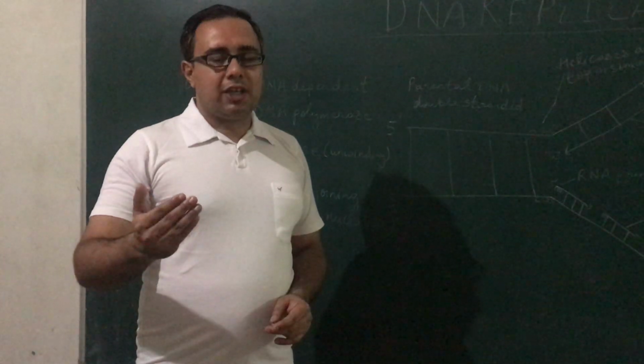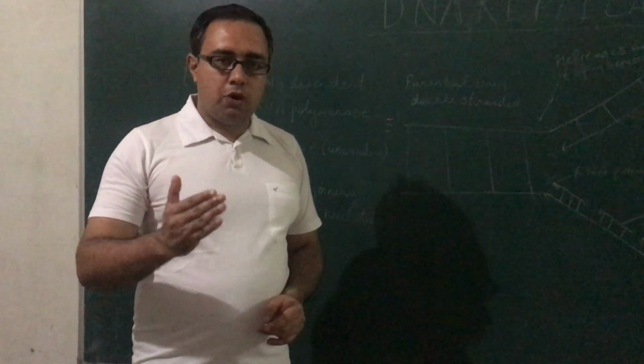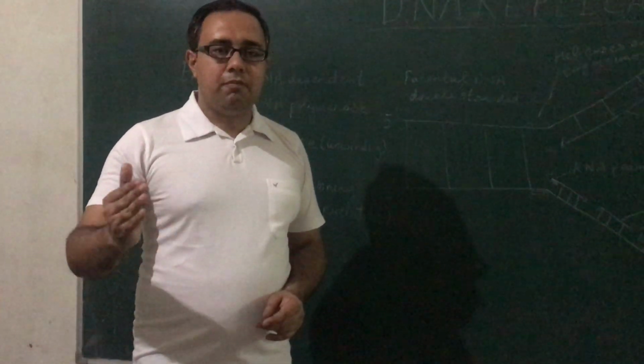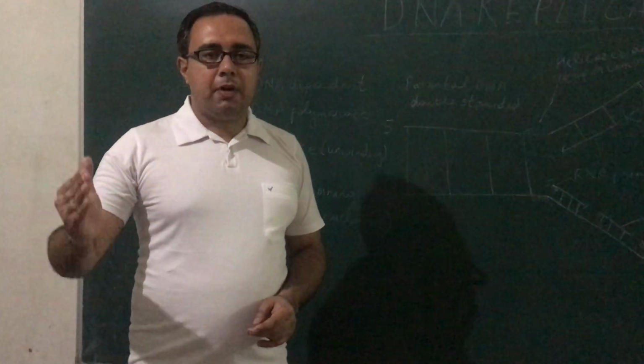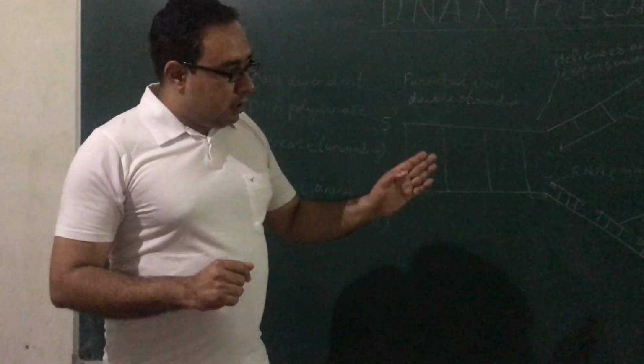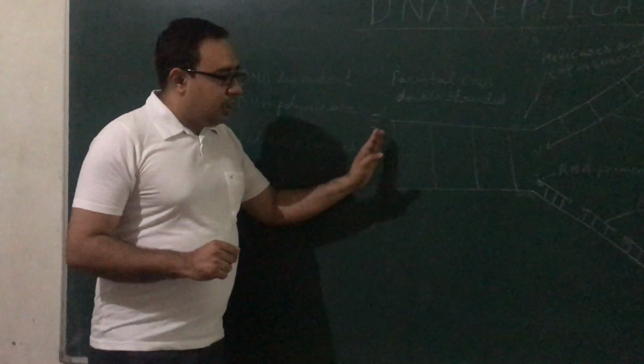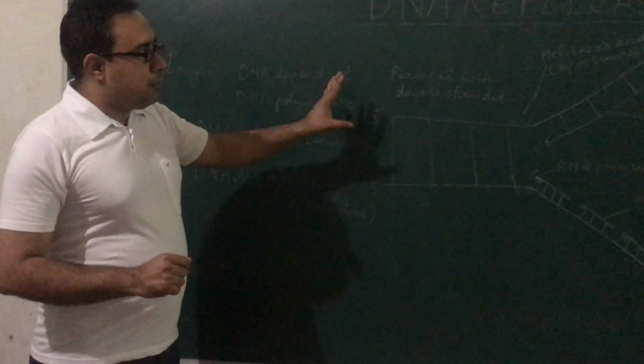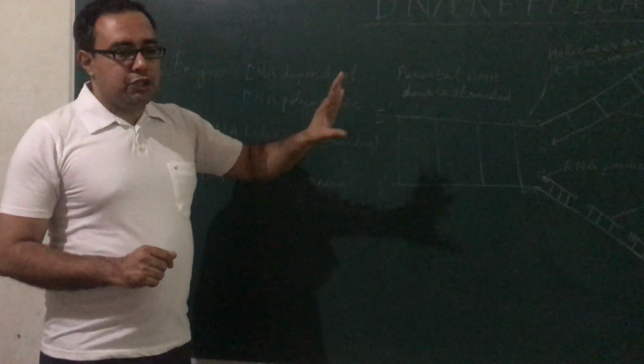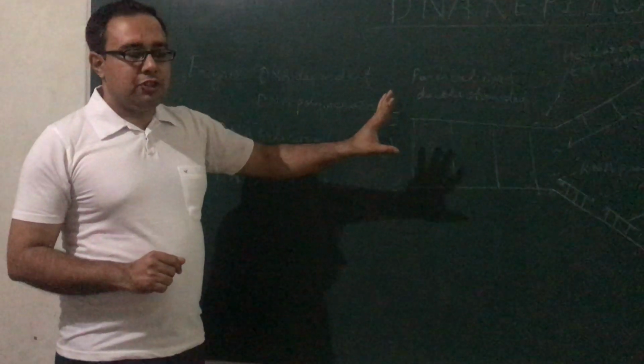Those were the scientists who supported this semi-conservative mode of replication by their experiment. Here we dealt with DNA replication in eukaryotes, because in eukaryotes DNA replication occurs in the nucleus.